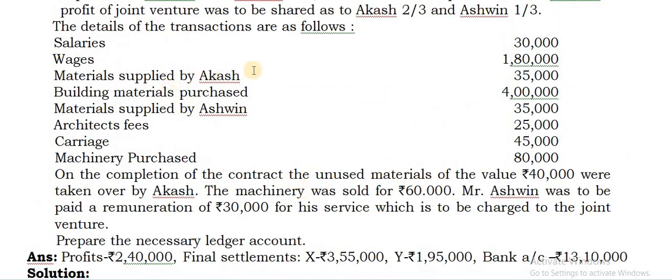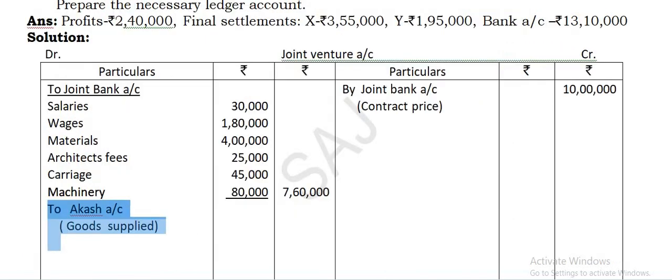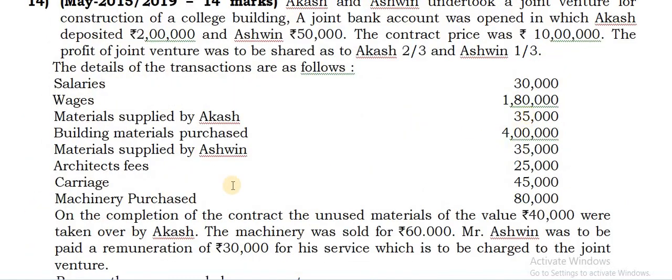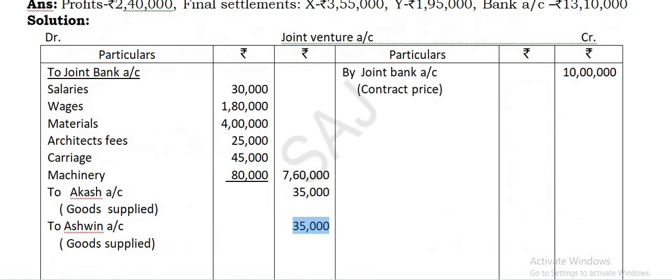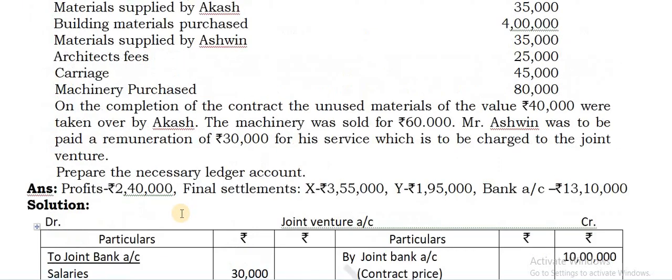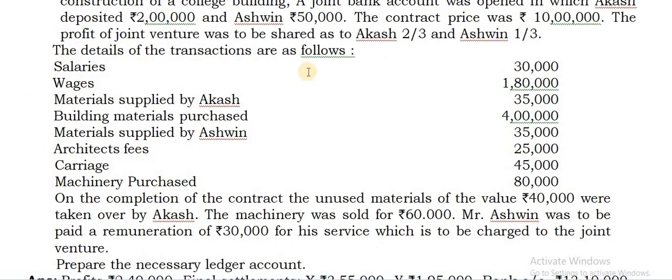Then what you have to do, take Akash account, debit side, to Akash account. Whatever materials or goods supplied by him, 35,000. Next, for Ashwin also 35,000. So to Ashwin's account, that is also goods supplied. So all these entries are over now. Coming to, on the completion of the contract, the unused materials of the value of 40,000 were taken over by Akash.